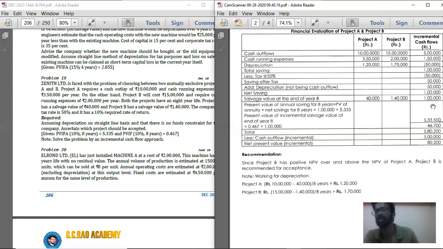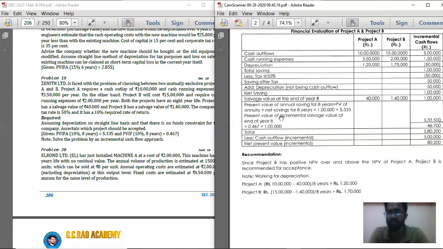So in the incremental cash flow column, record 1 lakh. So 1 lakh is the extra cash which you are losing if you are not going with project B and going with project A.